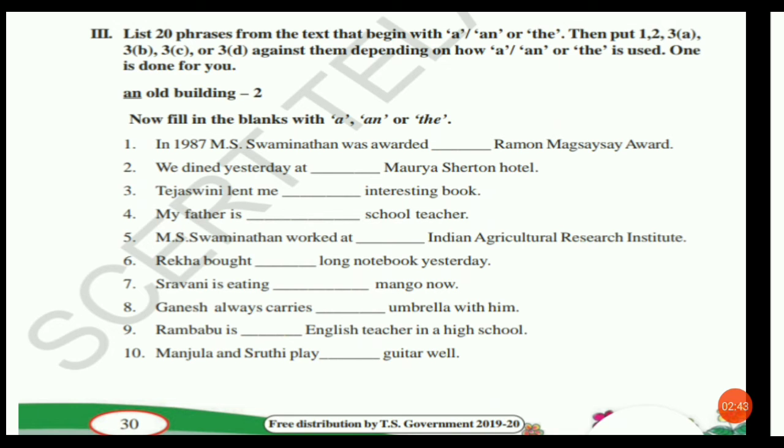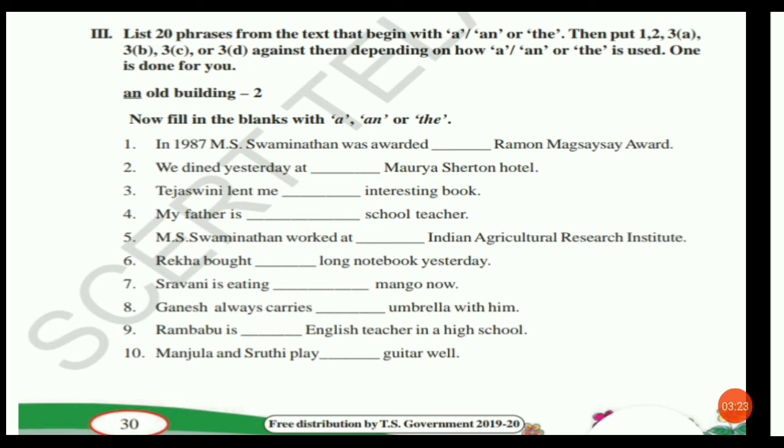So it is asking us to collect the words which begin with the articles a, an and the. If you find phrases beginning with a, you write them on one side, and if you find phrases beginning with the, you write them on another side, and if you find phrases that begin with an, you write them on another side, and write like 1a, 1b, 1c, 1d, and 2a, 2b, 2c, and 3a, 3b, 3c, like that.